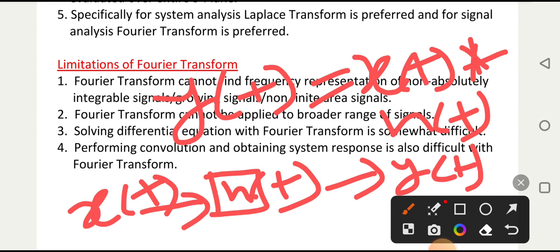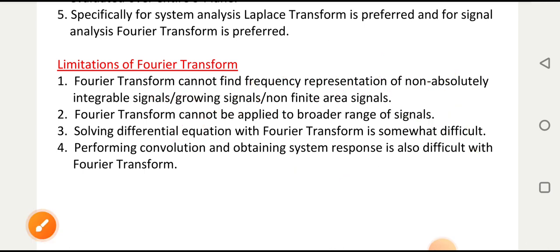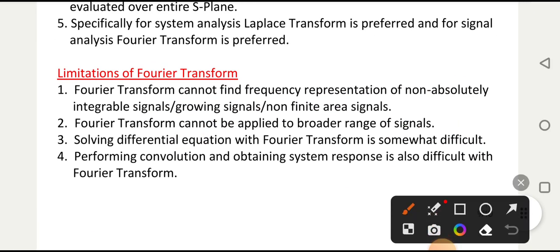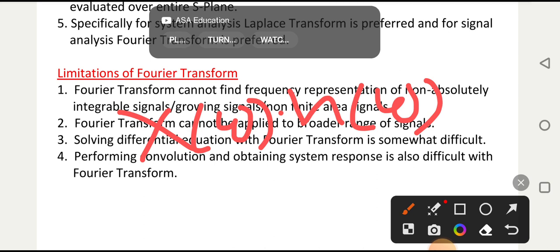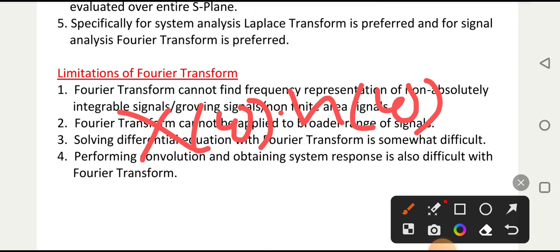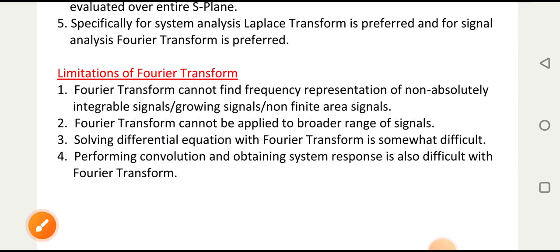In Fourier transform, convolution is nothing but multiplication, X(omega) into H(omega). But this is somewhat difficult to do, although it is a multiplication, it is more difficult than the Laplace transform.